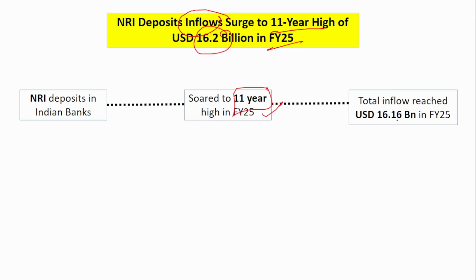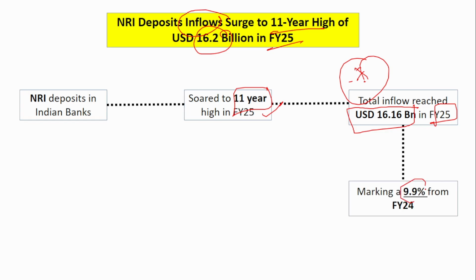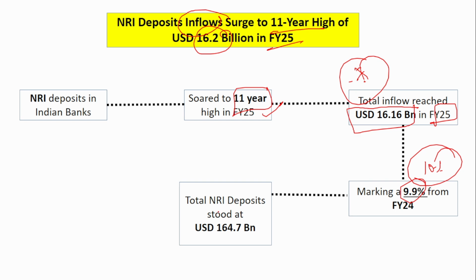The total inflows reached 16.16 billion in financial 25. Remember this number, very important: 16.16 billion in financial year 25. It is almost a 10% increase compared to the previous year. This 16.16 billion is the inflow in financial year 25 alone. In this one financial year alone, 16 billion has come to India. And overall, as of March 2025, the total NRA deposits stood at 164.7 billion.